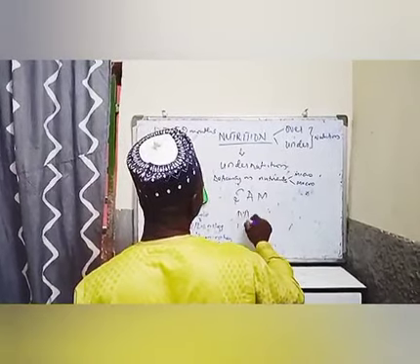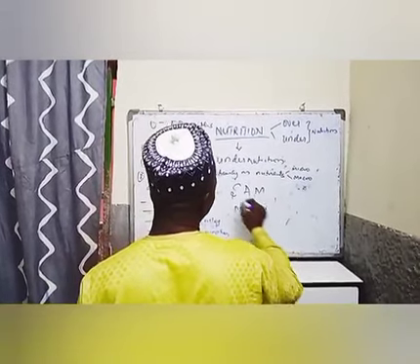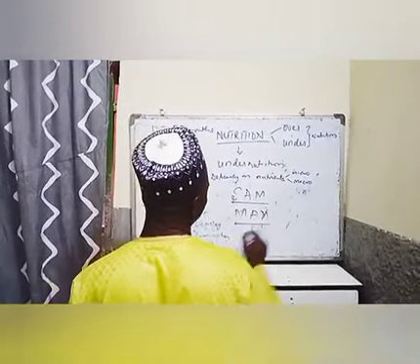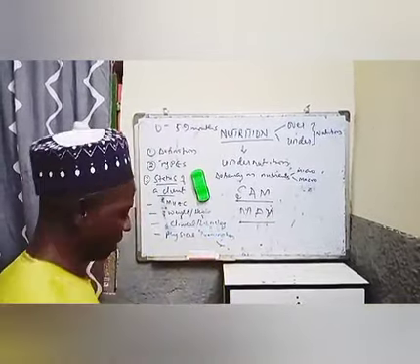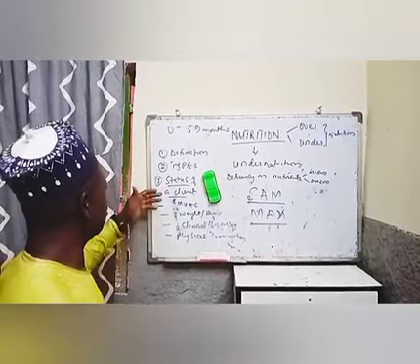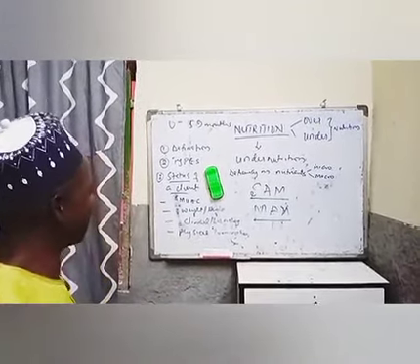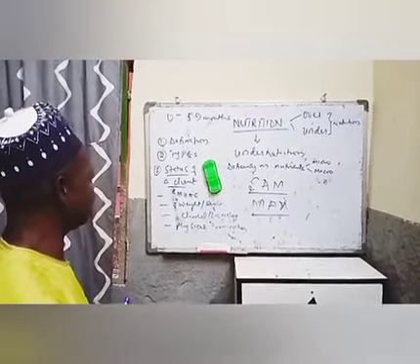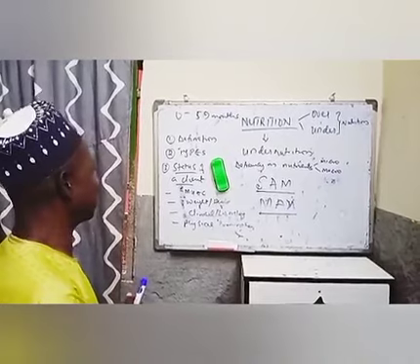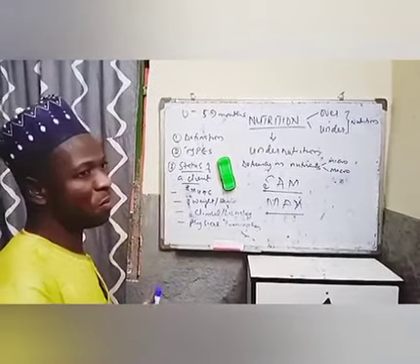There are two major types: we have our SAM, and we have our MAM. The SAM is severe acute malnutrition, and the MAM is moderate acute malnutrition. In this case, by the time we intend to determine the status of the child, we take our MUAC.